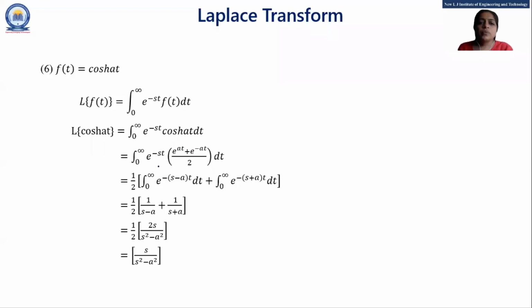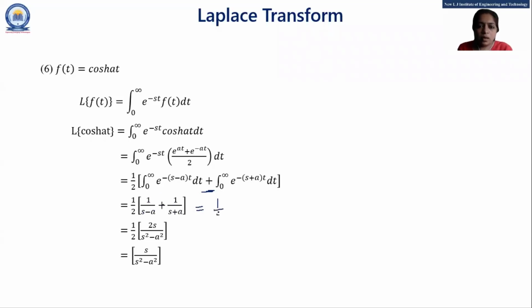Okay. So again, if we split this bracket and apply integration individually in both terms, then integration 0 to infinity e raised to minus s minus a into t dt plus, this sign is most important, integration 0 to infinity e raised to minus s plus a into t dt. After integration, 1 upon s minus a plus 1 upon s plus a.